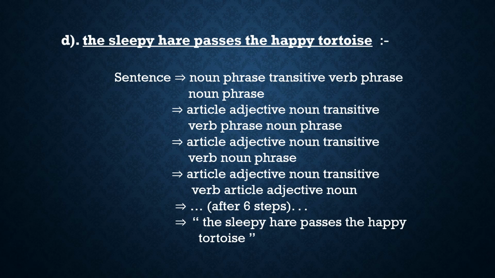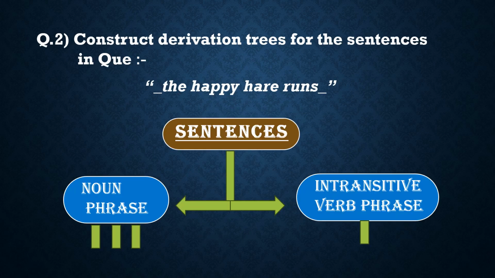Now the fourth one, the sleepy hare passes the happy tortoise. Sentence to noun phrase, transitive verb phrase, noun phrase, article, adjective, noun, transitive verb, noun phrase, article, adjective, noun, transitive verb, article, adjective, noun. After the sixth step, we got the sleepy hare passes the happy tortoise.